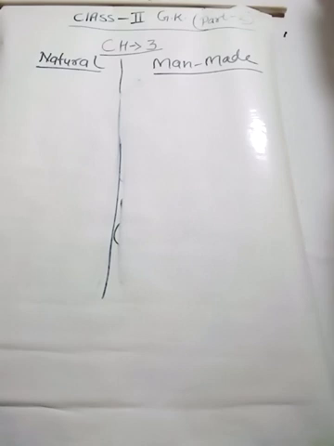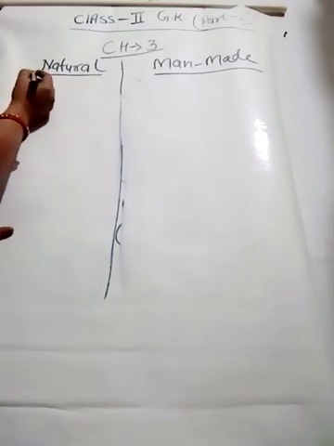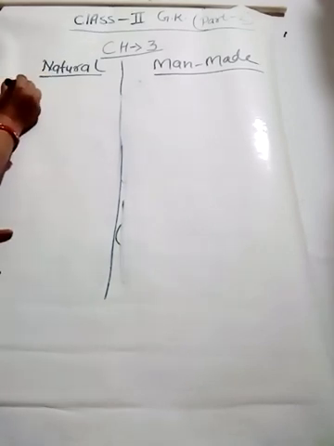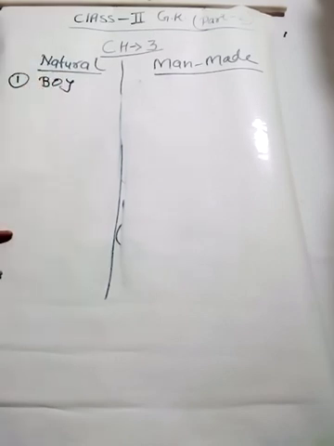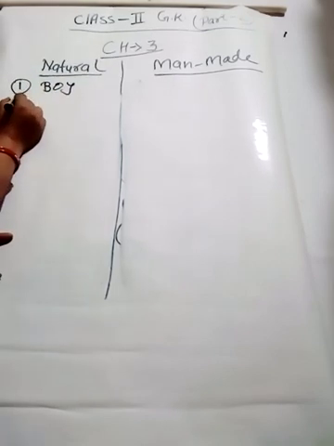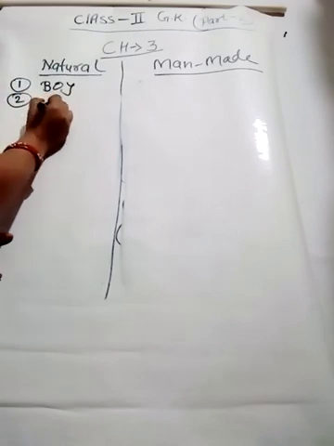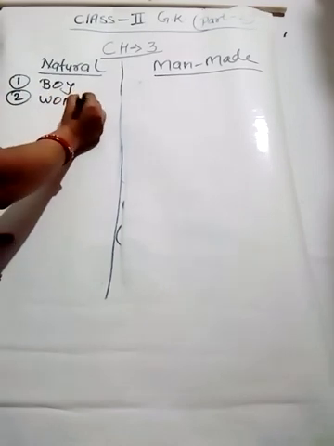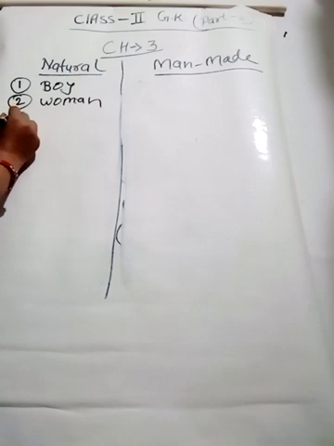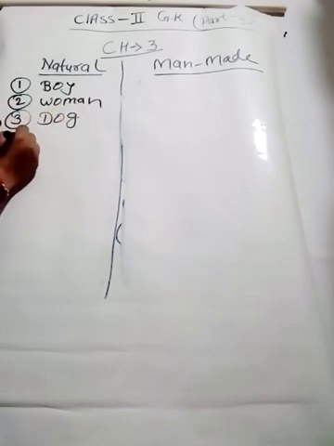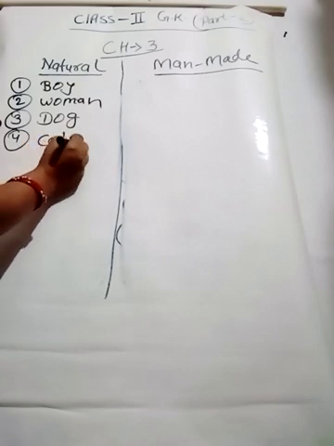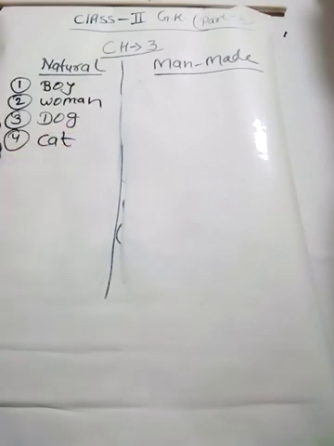The dog, the cat. So in natural things we can write here boy. You can write in your book boy. Then here we can write woman. Then again we can write here dog, cat.